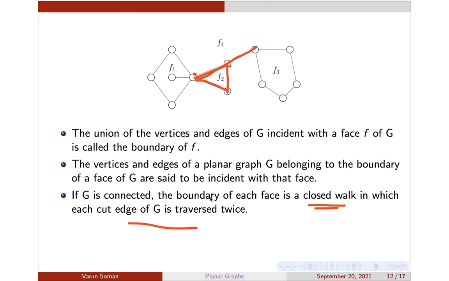So you can say that the boundary of each face is a closed walk. For example, if I start from here, the boundary of this face F1 is, I'll go to this, I'll go to this, I come here, I'll go to this. So if you look at the boundary, it will contain vertices and edges. So it is a closed walk containing all the vertices and edges, where cut edges are traversed exactly twice. Here also the boundary is this one, this one, this one, this one. There is no repetition. So it's a closed walk in which there are no cut edges, so there's nothing to discuss there. But if there is a cut edge, it is traversed twice.